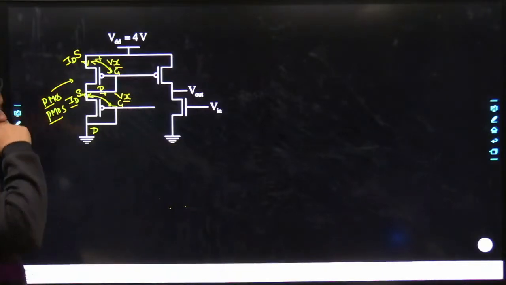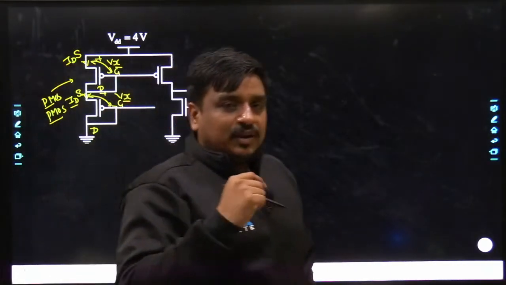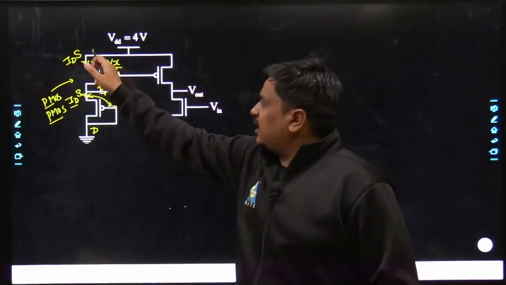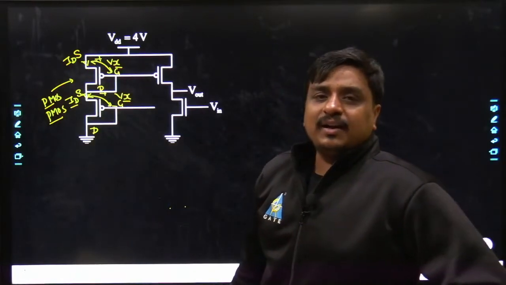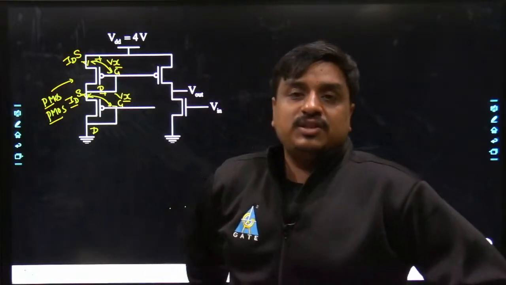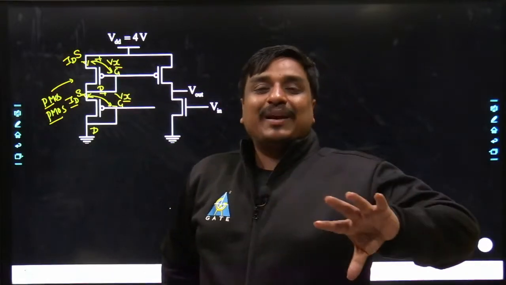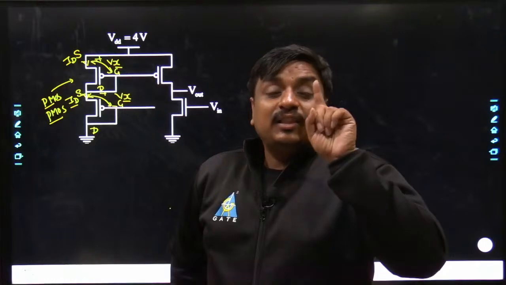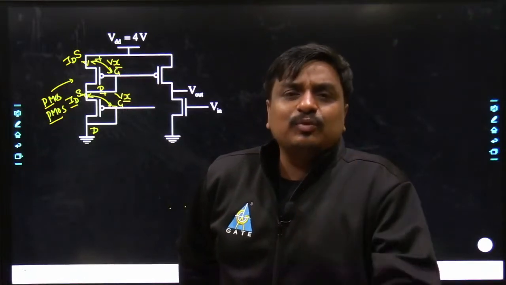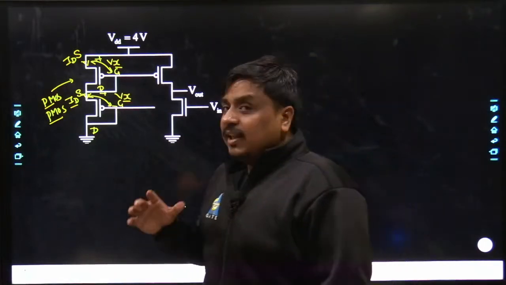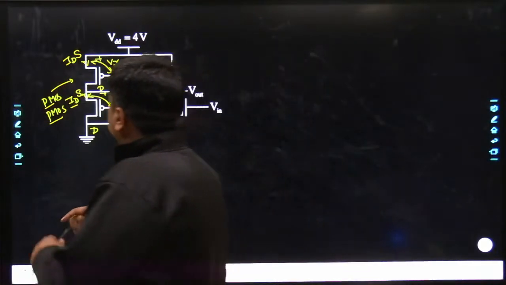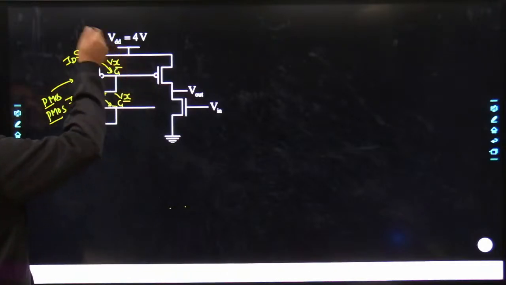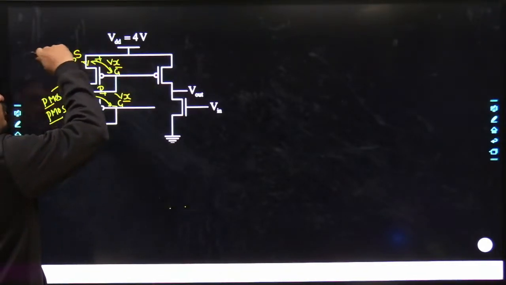Could you understand what I am saying? My dear friends, if this current ID is the same in both, how is the current ID related? It's a direct function of VGS. If all of the process parameters are the same, they should have the same potential difference between gate and source terminals. Again, the same thing comes in the picture. Where is the source? Where is the drain? My dear friends, in the case of PMOS the current sinks from the source terminal.